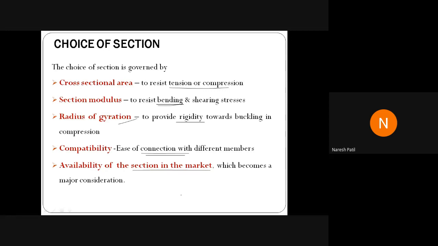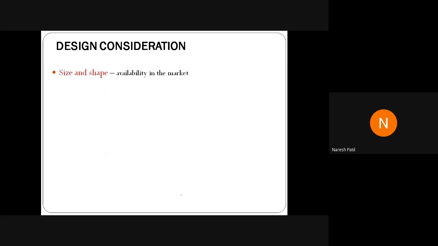If you want to construct and finish your structure very fast, at that time you have to check whether the sections are available. If sections are not available, whatever sections are available, you have to choose those sections and design your building. Okay. Then your design consideration. First is size and shape of the member with respect to the availability in the market.